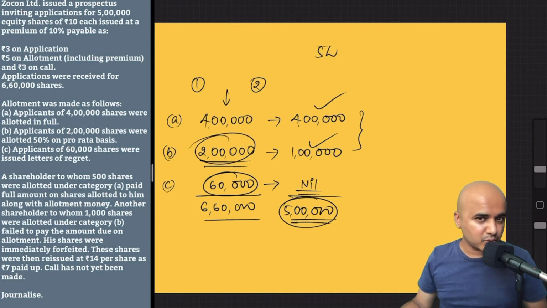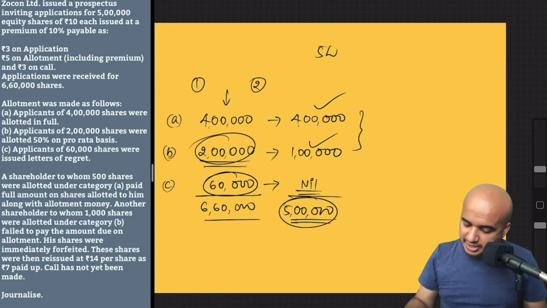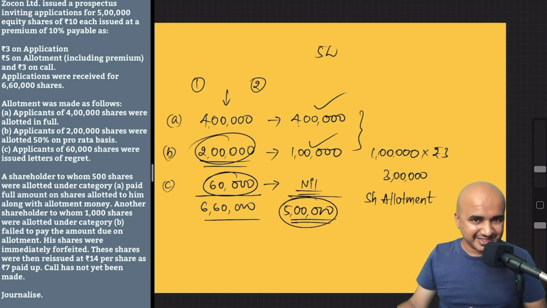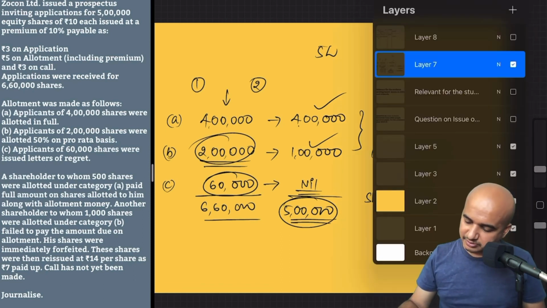Though they applied for 2 lakh, we allotted only 1 lakh shares. The remaining amount which they have paid towards those 1 lakh shares, which comes to 1 lakh into rupees 3, that is 3 lakhs, will be utilized towards the next installment, which is nothing but share allotment. That is something which will show in the upcoming journal entry.